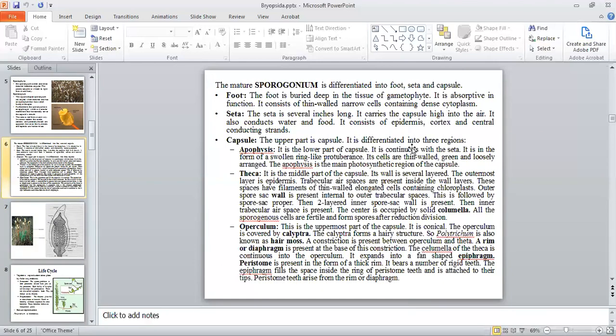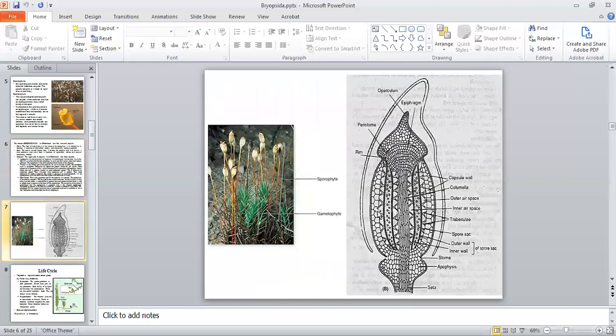Capsule is the main portion for the production of spores and is differentiated into three parts, that is apophysis, theca, and operculum. We will see these structures in a diagram. Just above the seta, there is the swollen portion of the capsule, that is apophysis, and it has some chloroplasts that are photosynthetic in function.